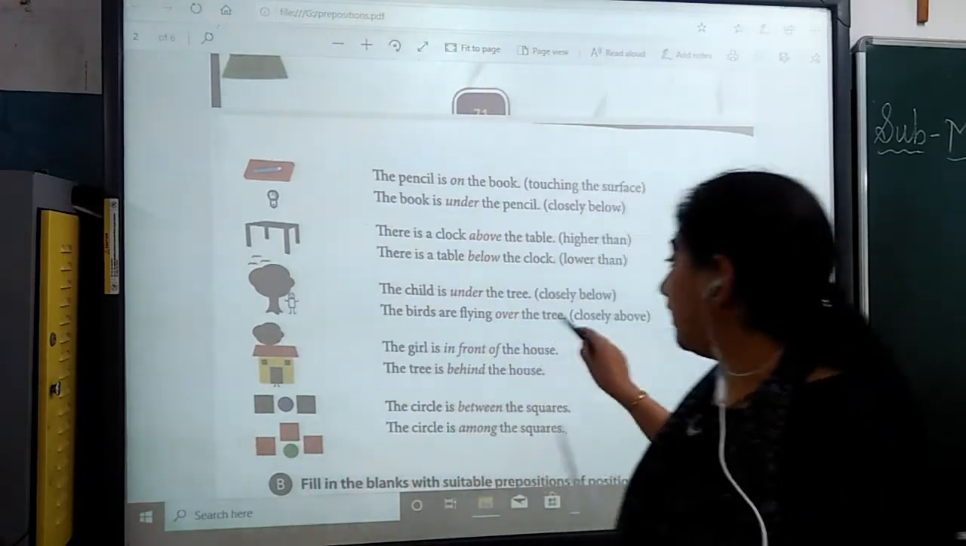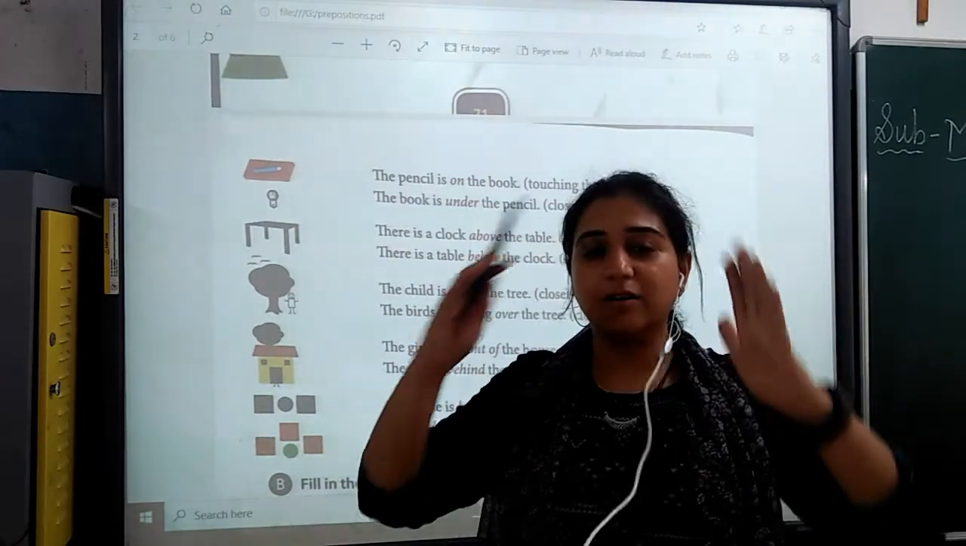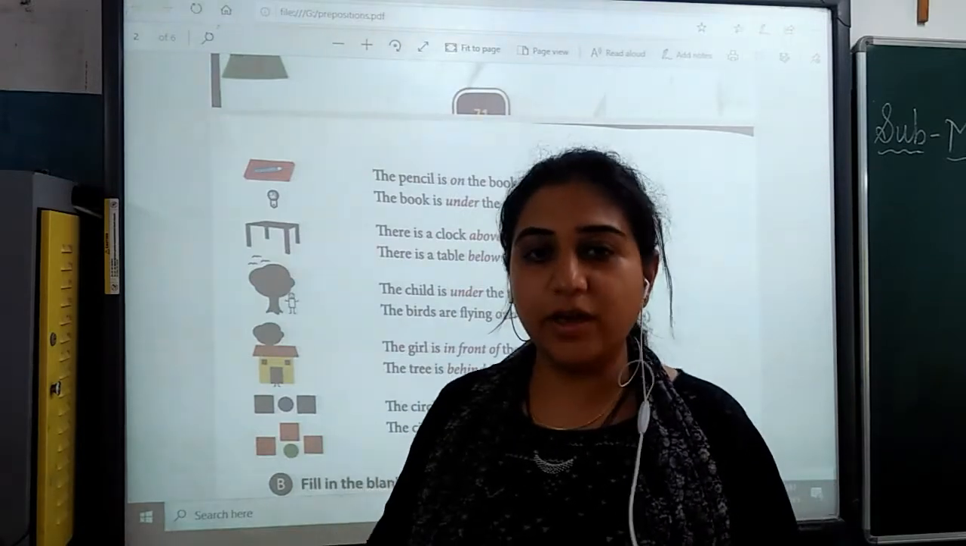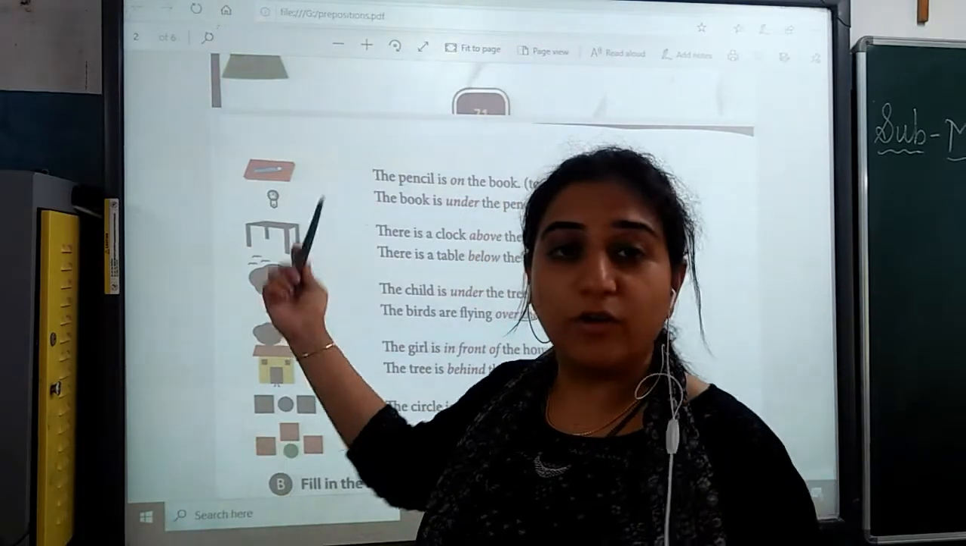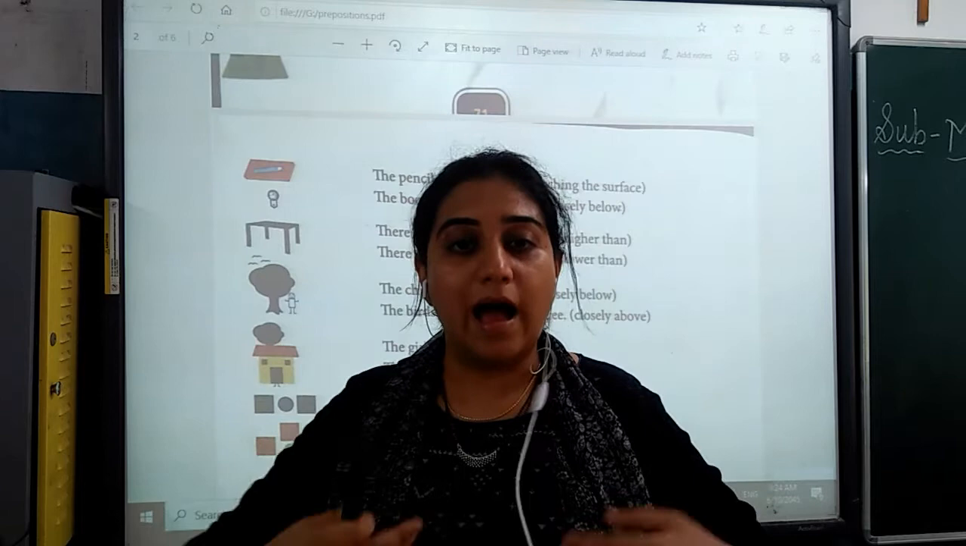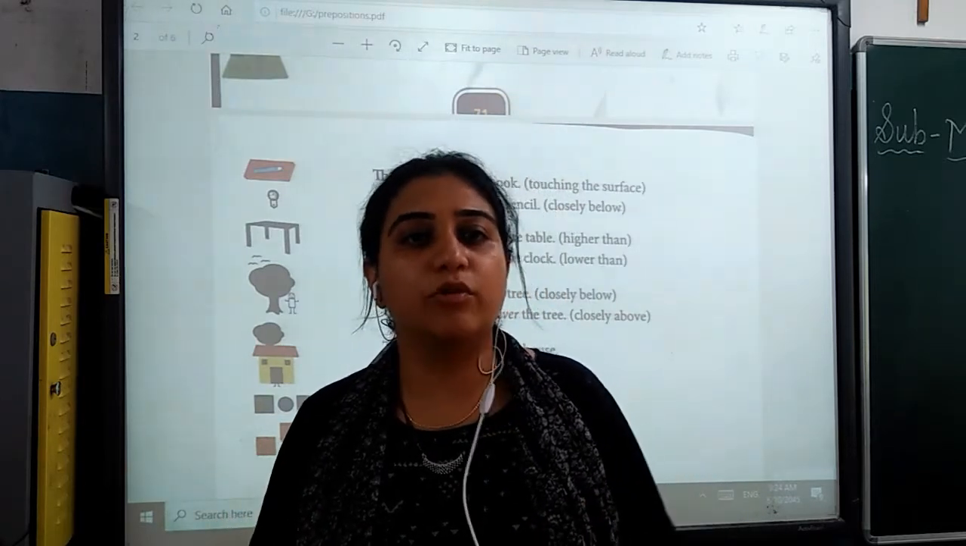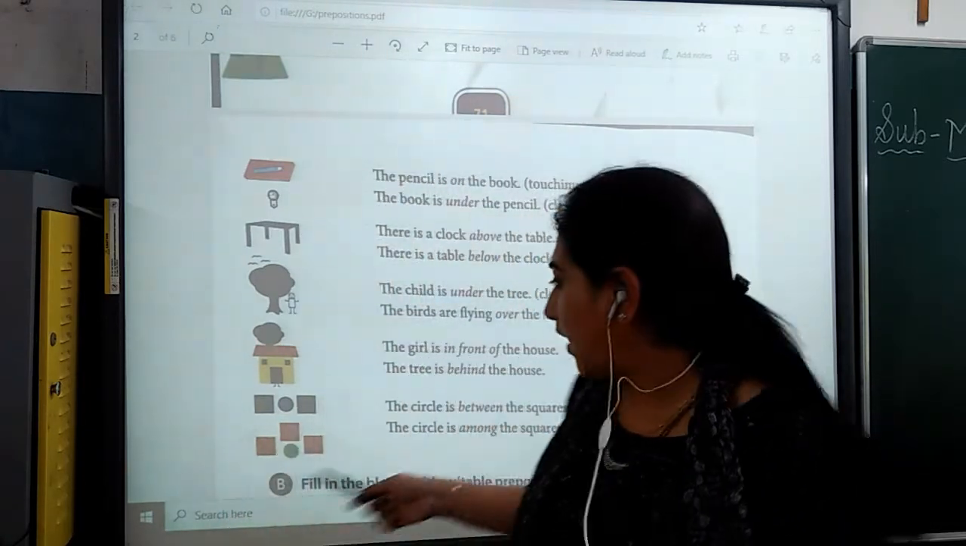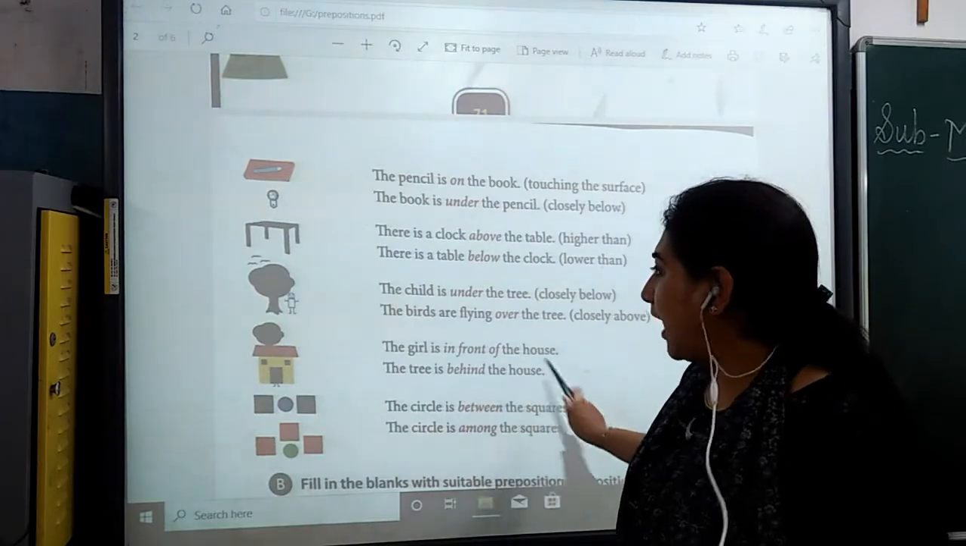The girl is in front of the house. Yes, the girl is in front. Okay, suppose I am also in front of this board. So I am in front. This shows my position. The girl is in front of a house. The tree is behind the house.